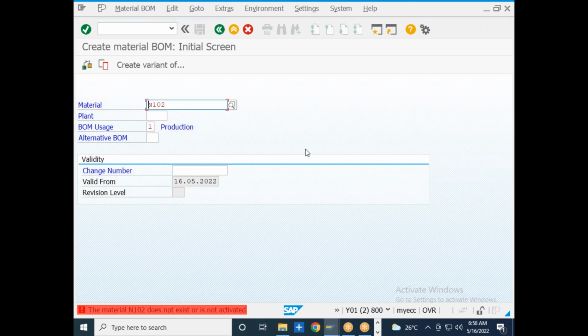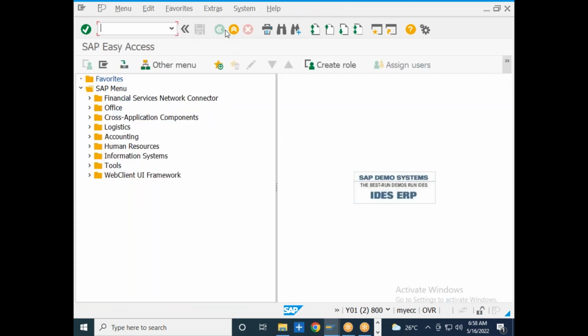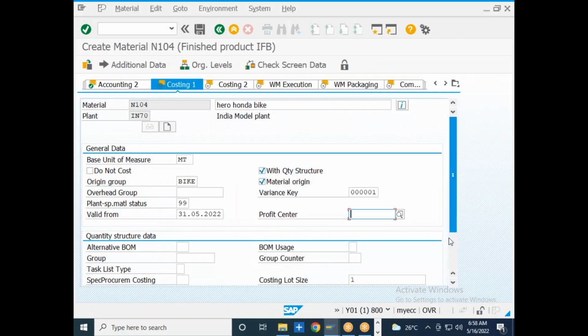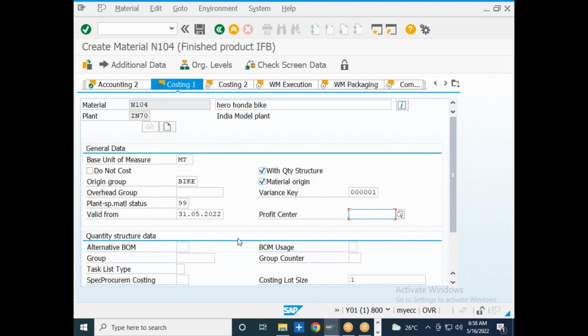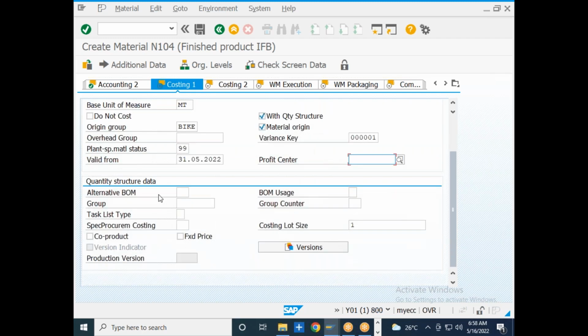So material master is a little bit of a complex topic, so you just need to explore. This is the place where we maintain the bill of material, but this is a production planning activity. If a particular material is relevant for costing purposes, then the bill of material is a must and you have to maintain it.